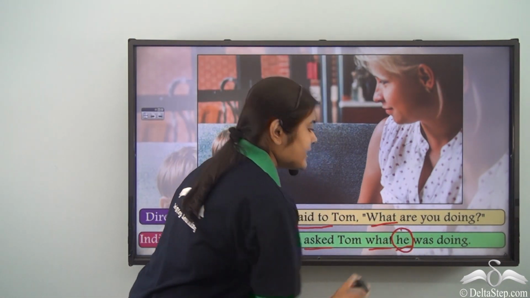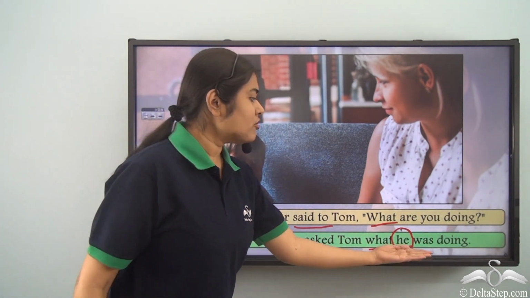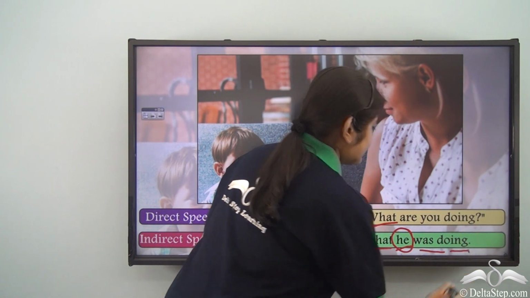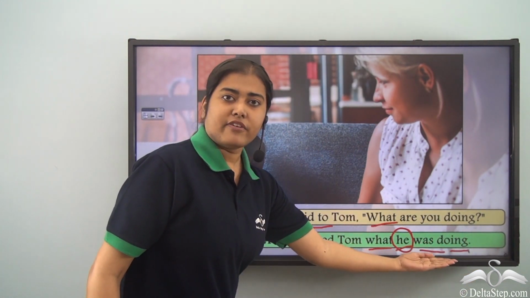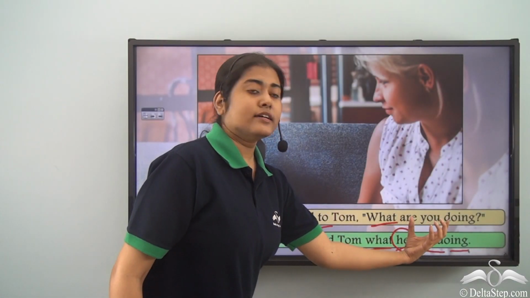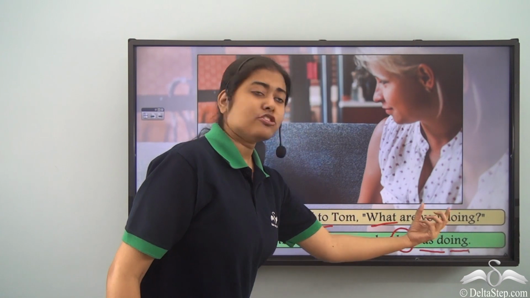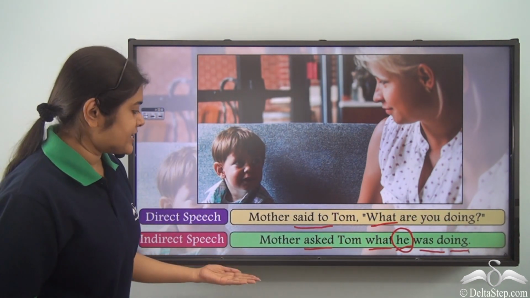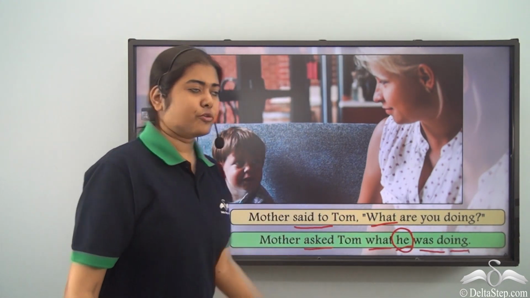Therefore, we write he instead of you, and are doing changes to was doing, that we all know. So, in this case, the subject comes first, followed by the verb. So, unlike in the question itself where the subject comes between the two parts of the verb. So, our final sentence reads, mother asked Tom what he was doing.